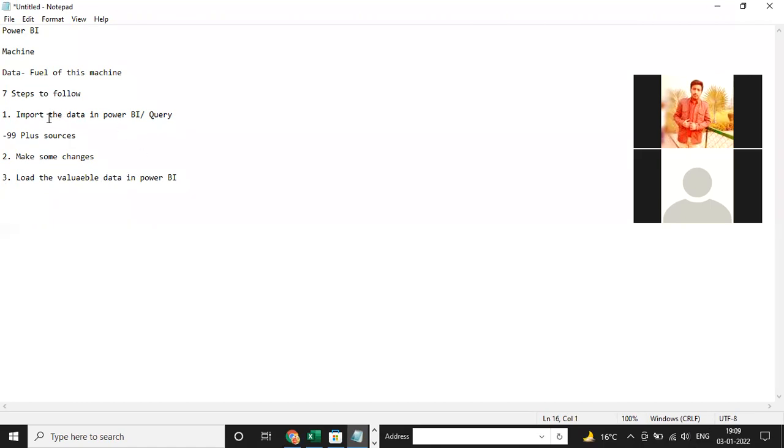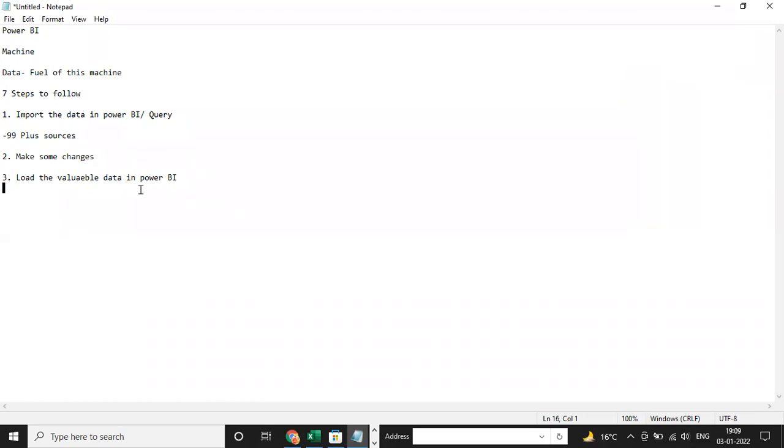These three steps are important: import the data in Power Query, make some changes to make it readable for use, and then load the valuable data in Power BI. Valuable means, guys, suppose you have some unwanted columns which are not related to your report, then you have to delete those columns or rows, and then load the data into Power BI. This is the third step.